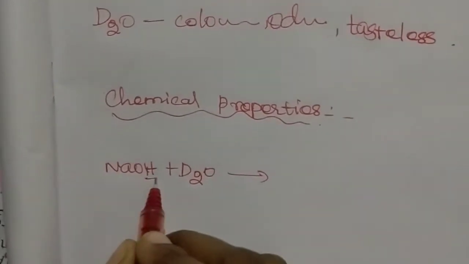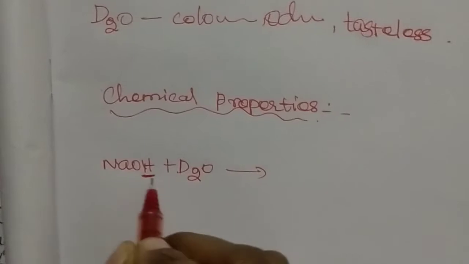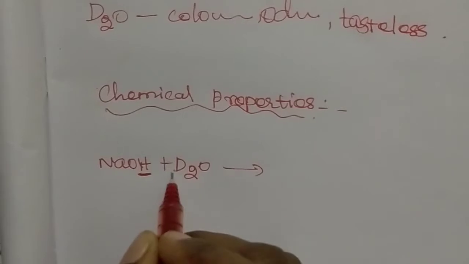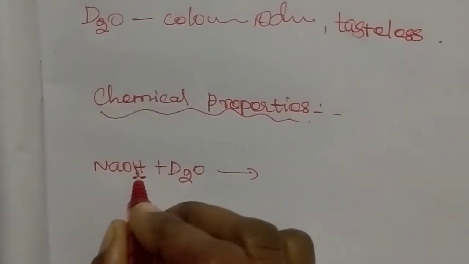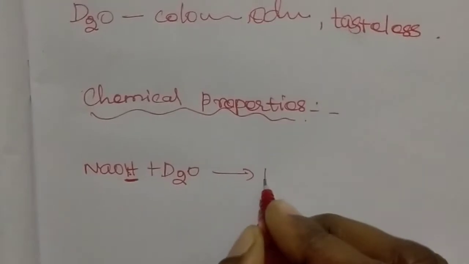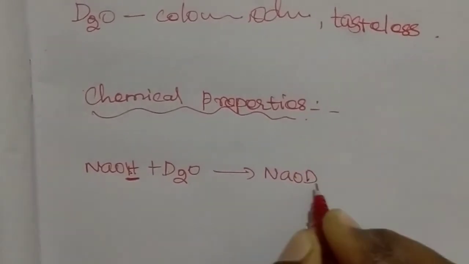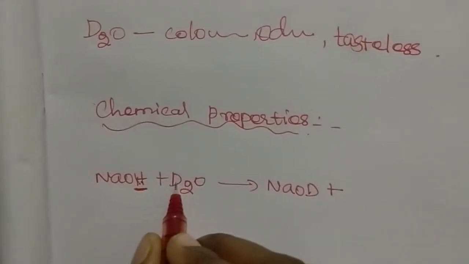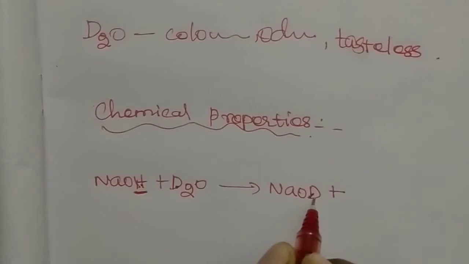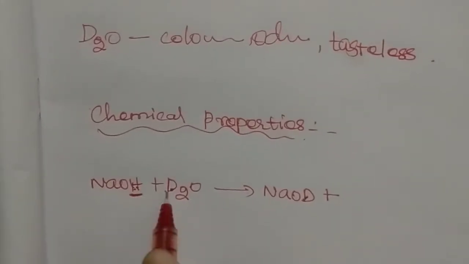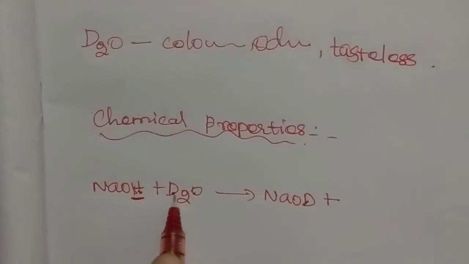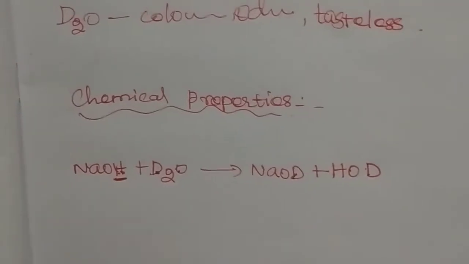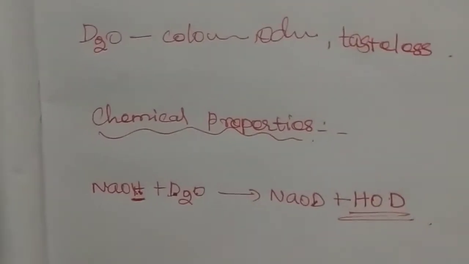One hydrogen is replaced by one deuterium. The result is NaOD plus HOD, the byproduct.